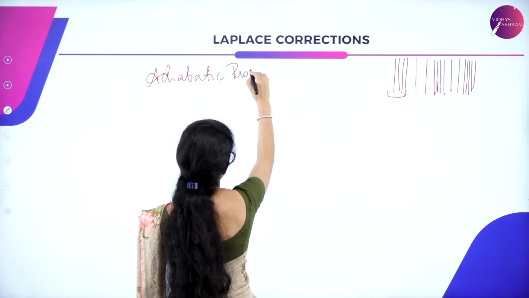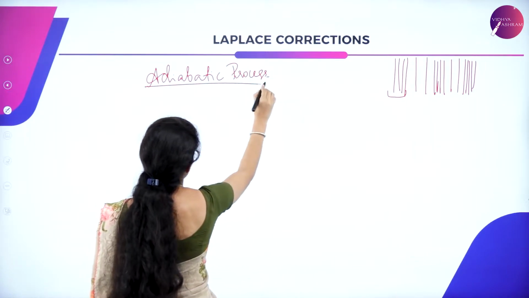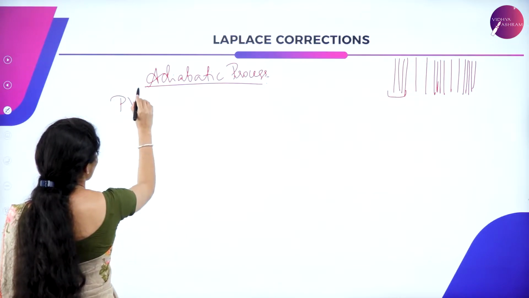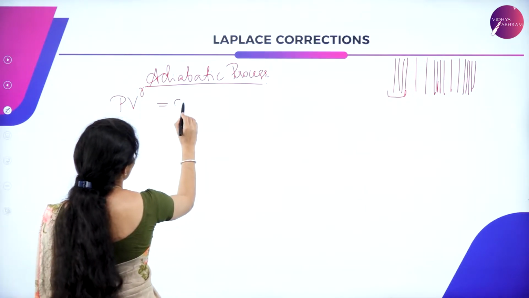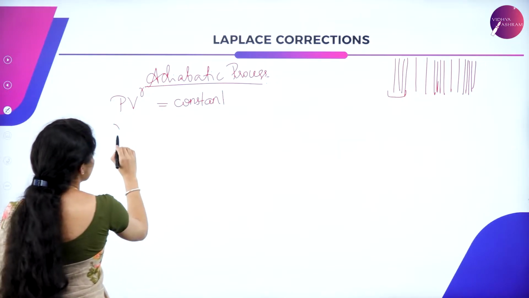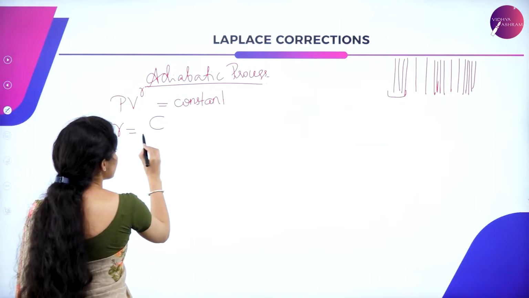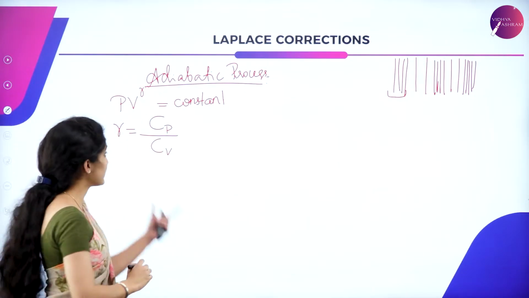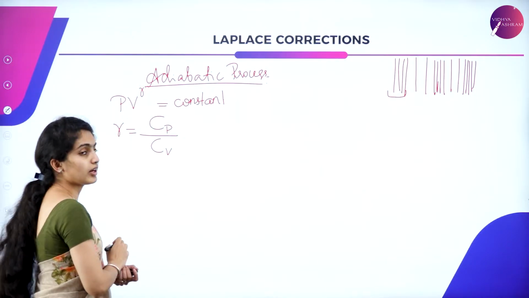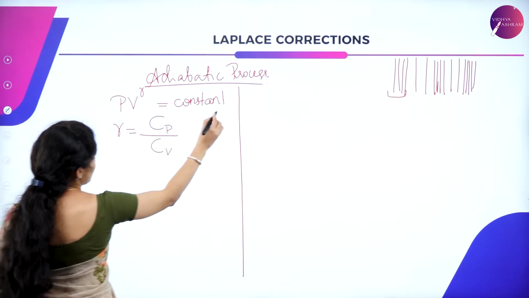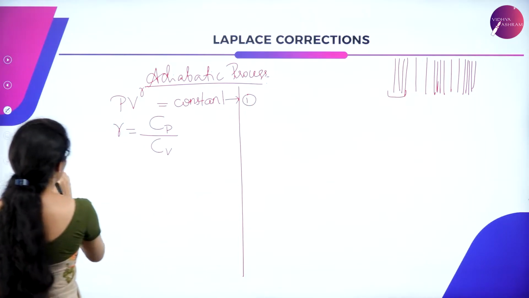Adiabatic process. So what was there in this adiabatic process? They considered an equation PV^gamma is equal to a constant. This gamma is nothing but the ratio of two specific heat capacities. So we have PV^gamma is constant. So let us differentiate this, that is equation 1, differentiating